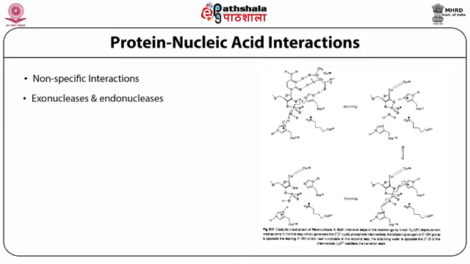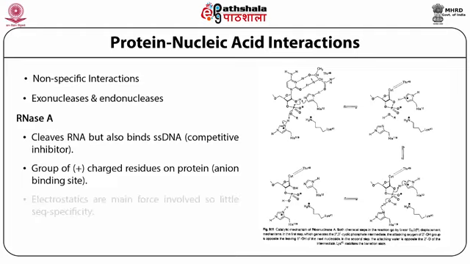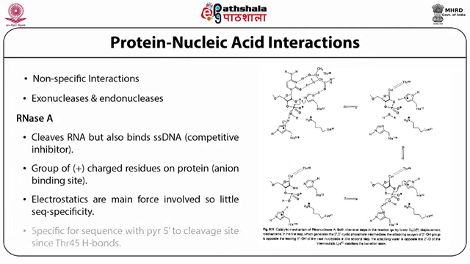Exonuclease and endonuclease RNase A cleaves RNA but also binds single strand DNA, as a competitive inhibitor, with a group of positively charged residues on the protein. Electrostatics are the main force involved, so there is little sequence specificity.